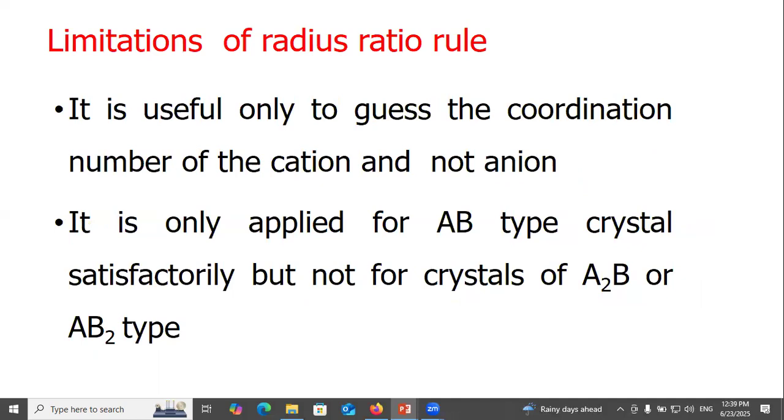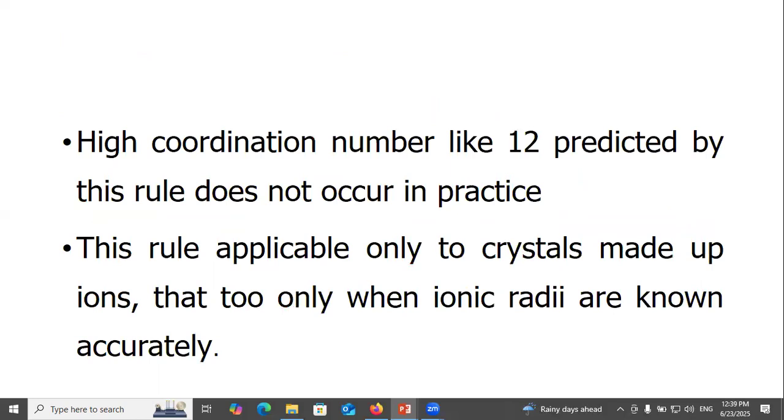Limitations of the radius ratio rule: it is useful only to gauge the coordination number of the cation and not of the anion. It is applied satisfactorily only to AB type crystals, but not to crystals of A2B or AB2 type. High coordination numbers like 12 predicted by this rule do not occur in practice. This rule is applicable only to crystals made of ions, and it is true only when the ionic radii are known accurately.